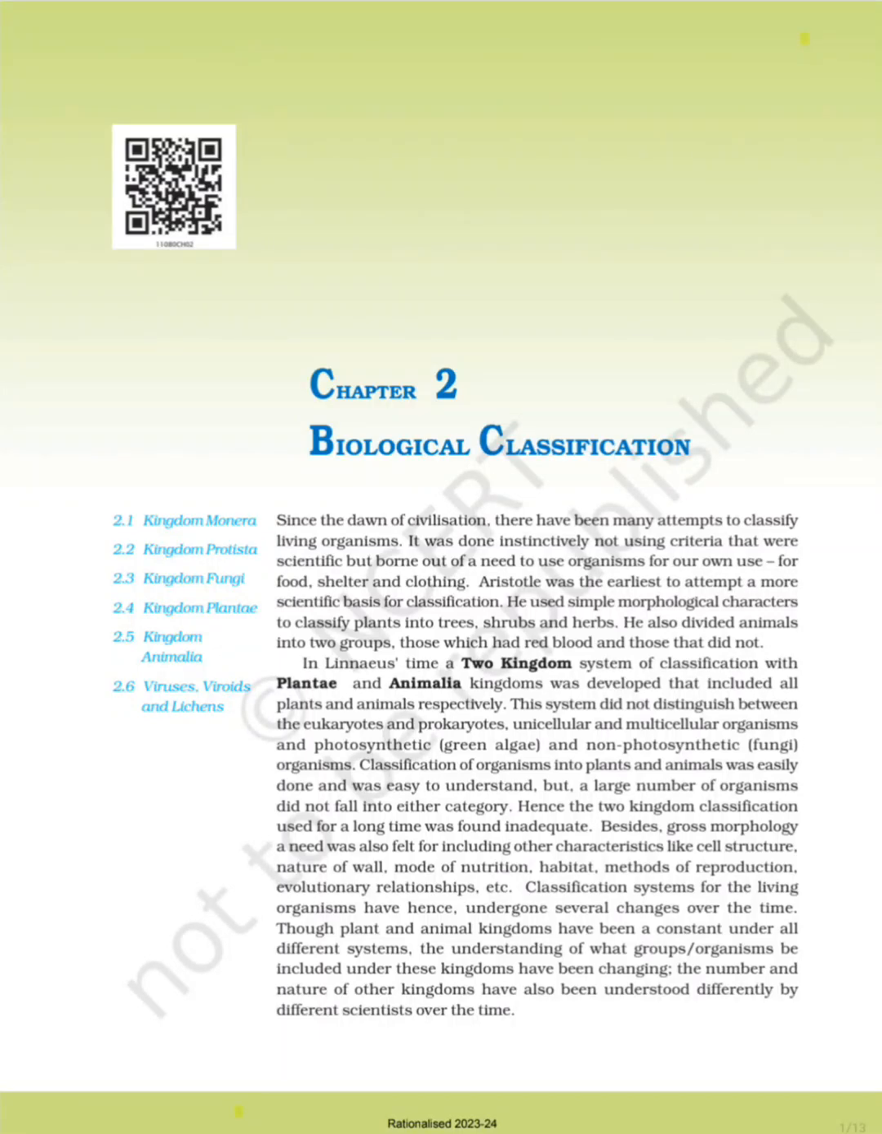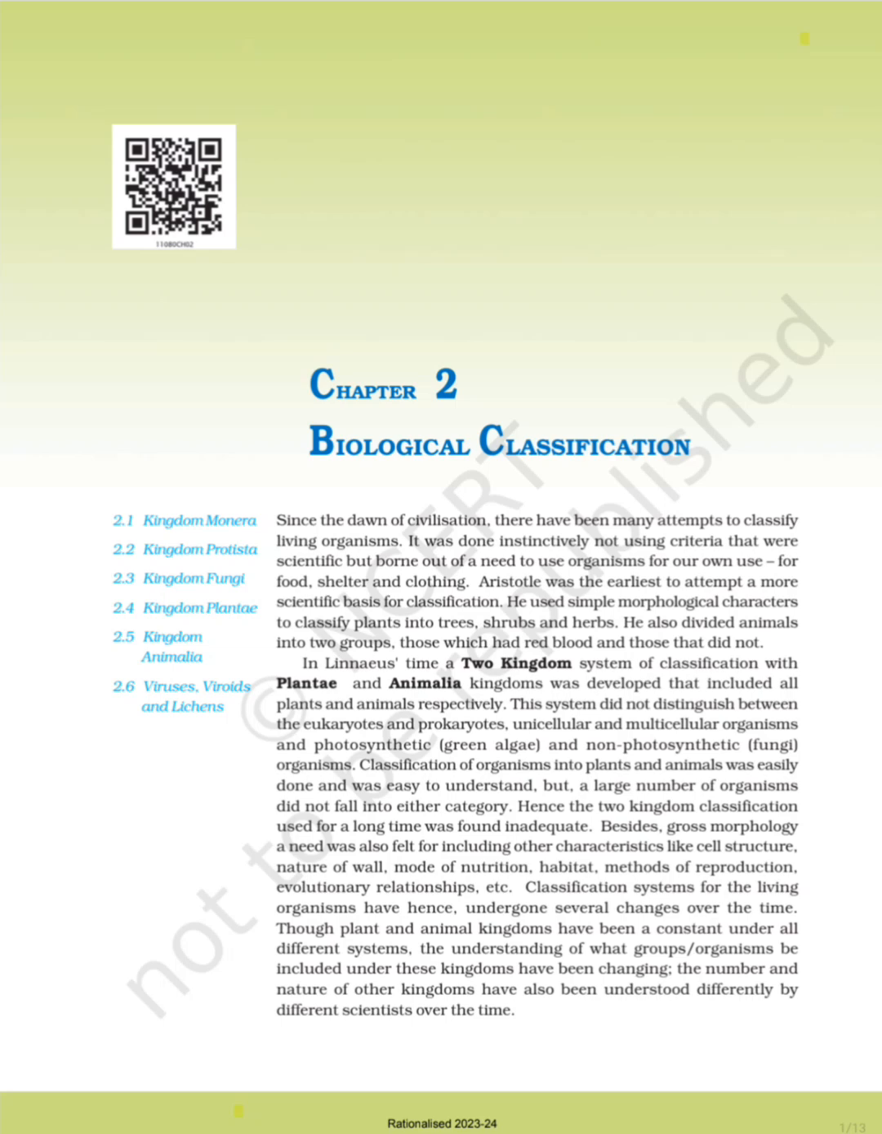Chapter 2 Biological Classification: 2.1 Kingdom Monera, 2.2 Kingdom Protista, 2.3 Kingdom Fungi, 2.4 Kingdom Plantae, 2.5 Kingdom Animalia, and 2.6 Viruses, Viroids, and Lichens.